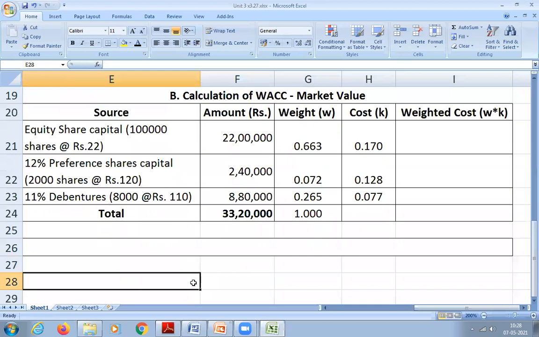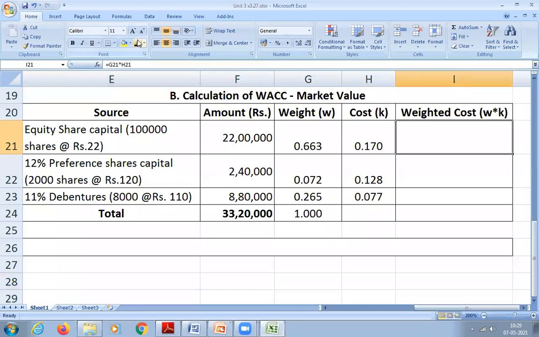So now calculate weighted cost. How to calculate weighted cost? Cost into weight. Take the respective weights of each capital. For example, equity share capital weight is 0.663 and cost is 0.170. Please multiply, you will get the weighted cost. So multiply 0.663 into 0.170. 0.1127. Correct. Next, 0.072 into 0.128.